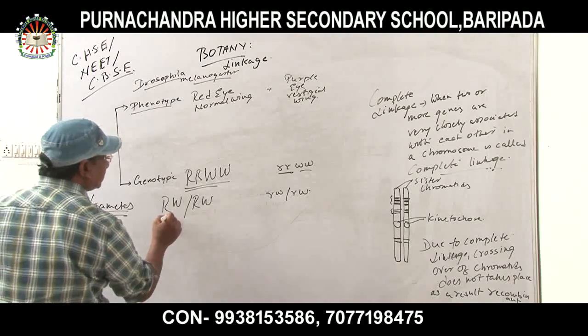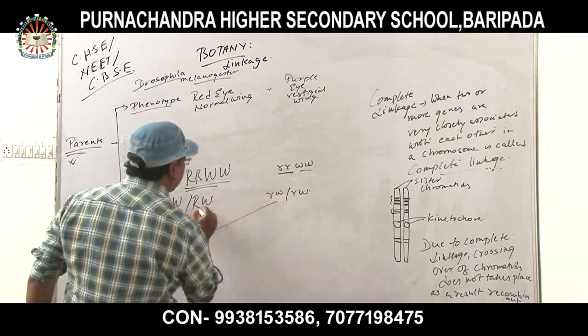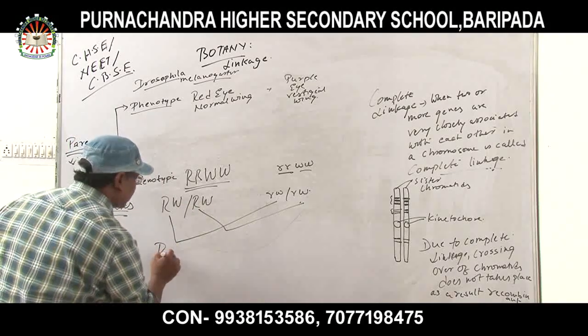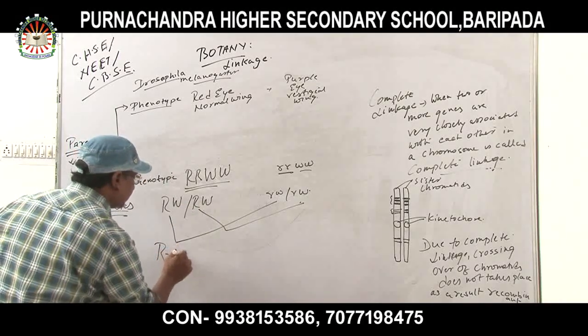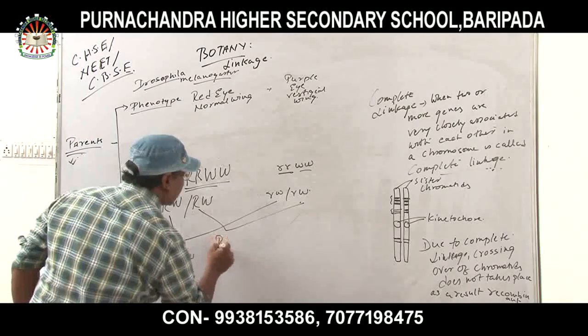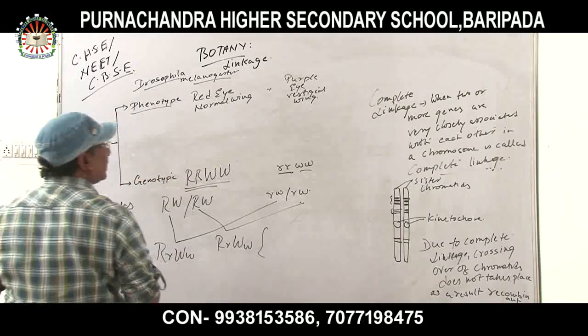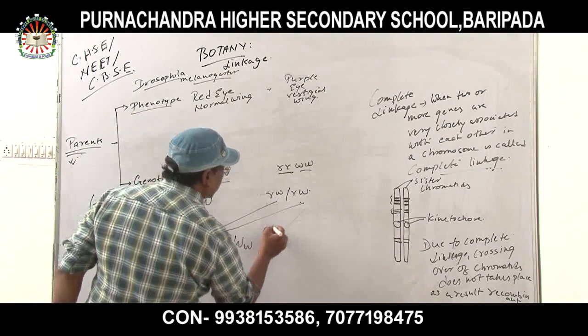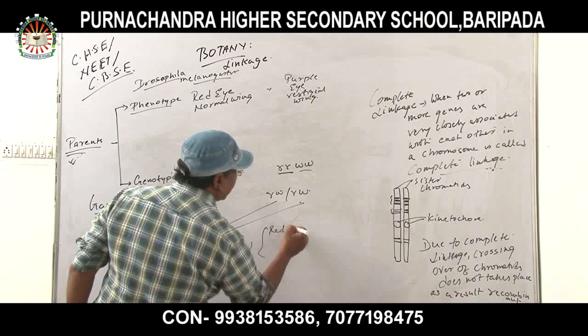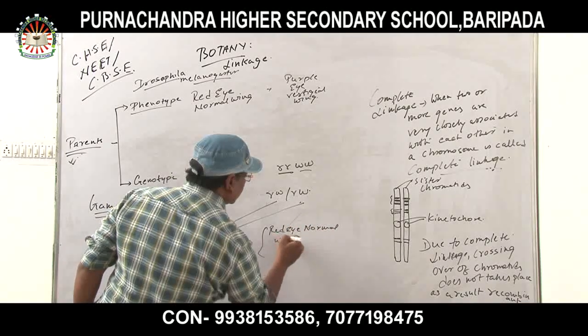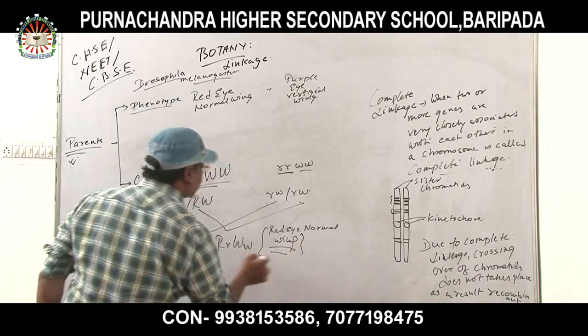In the first filial generation, when these are crossed, we get capital R, small r, capital W, small w. All are red eye, normal wing. This is the first filial generation.